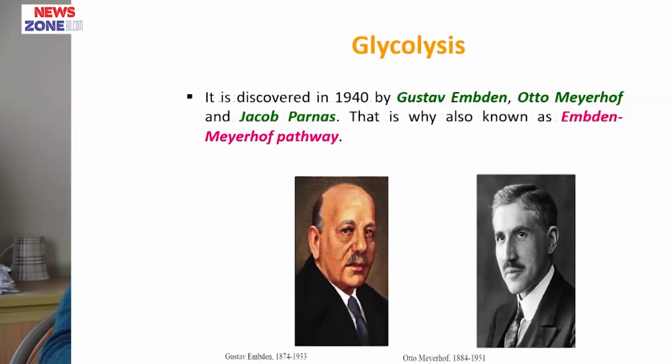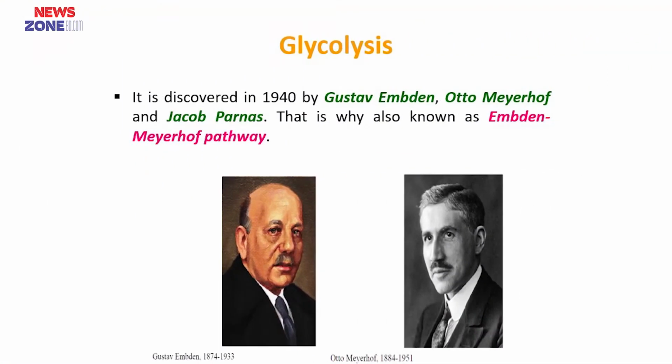It is a very important topic and also a major pathway in metabolism. It was discovered in 1940 by Gustav Embden, Otto Meyerhof and Jacob Parnas. That is why it is also known as the Embden-Meyerhof pathway. The purpose of glycolysis in cells is to make ATP. It is also known as the EMP pathway.